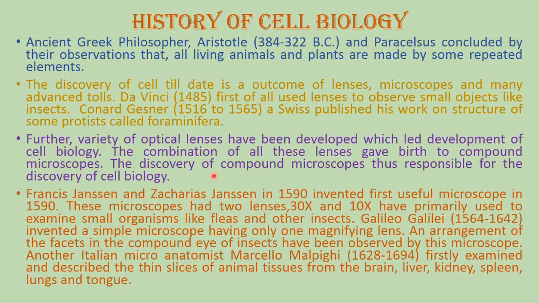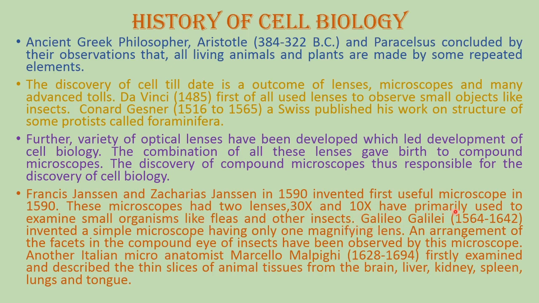There were scientists, Francis Janssen and Zacharias Janssen, in 1519. They invented the first useful microscope in 1590. This microscope had two lenses, one having 30x magnification power and one having 10x. They were primarily used for the examination of small organisms like flies and insects.